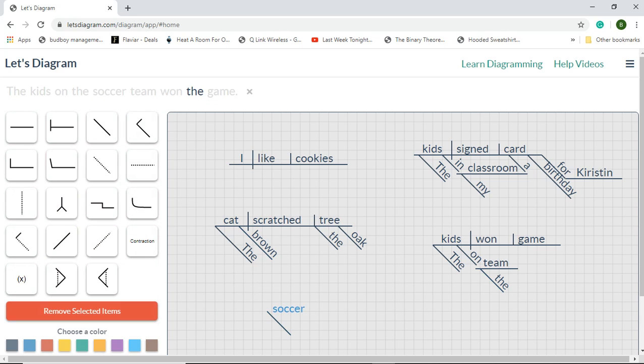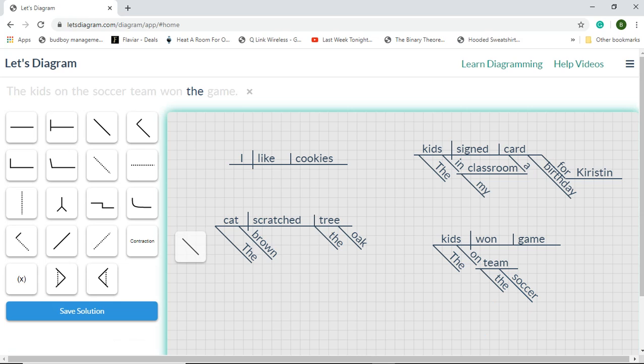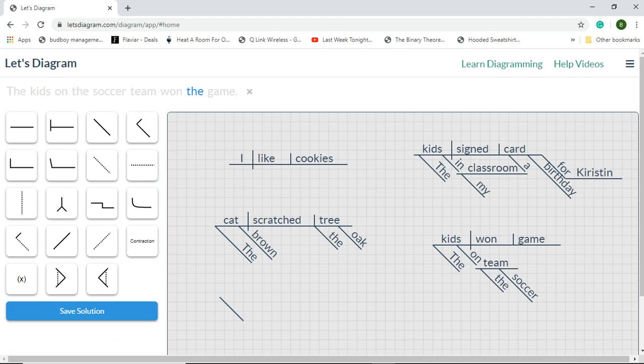Which team? The soccer team. Okay. So those both are adjectives. And what do we have left? Game. What's left is the. And the is an adjective. And it is modifying the word game. Which game?